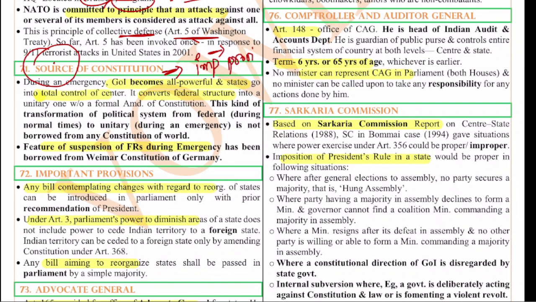For example, the fundamental rights from USA, the DPSP from Ireland. Like that we will have to remember the emergency provisions from Germany, all of these things. The questions, because questions can easily be framed on this and we can easily score in these kind of questions.